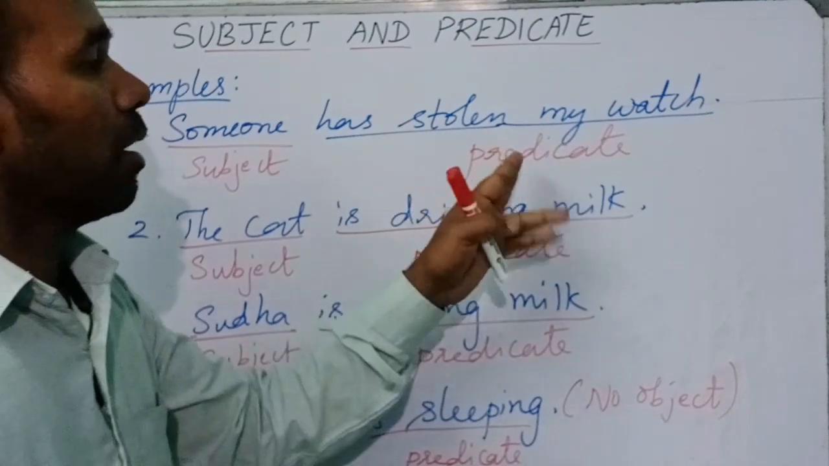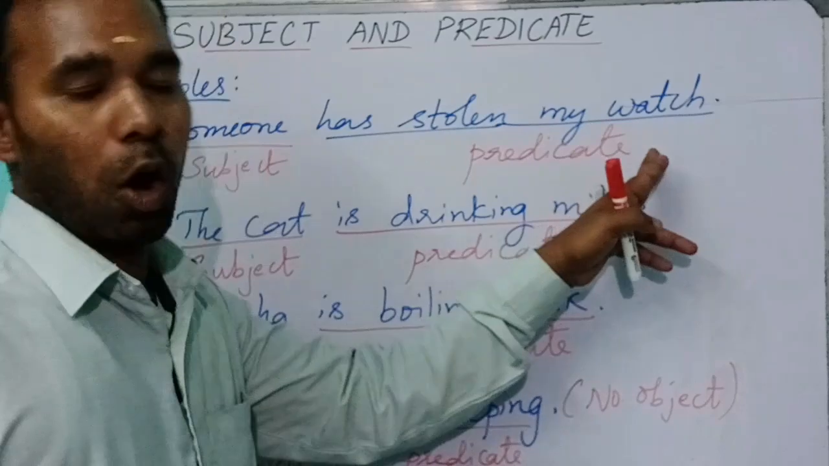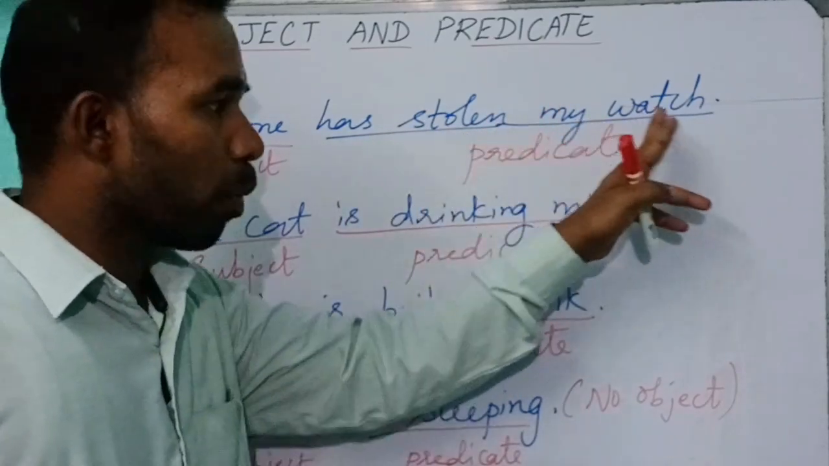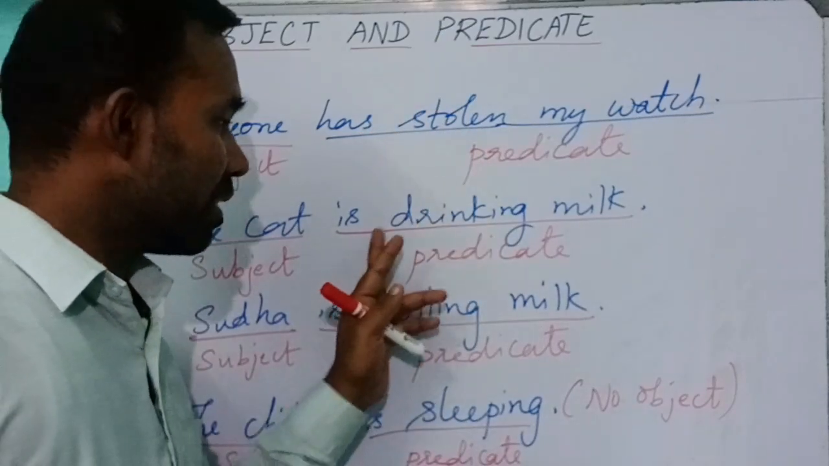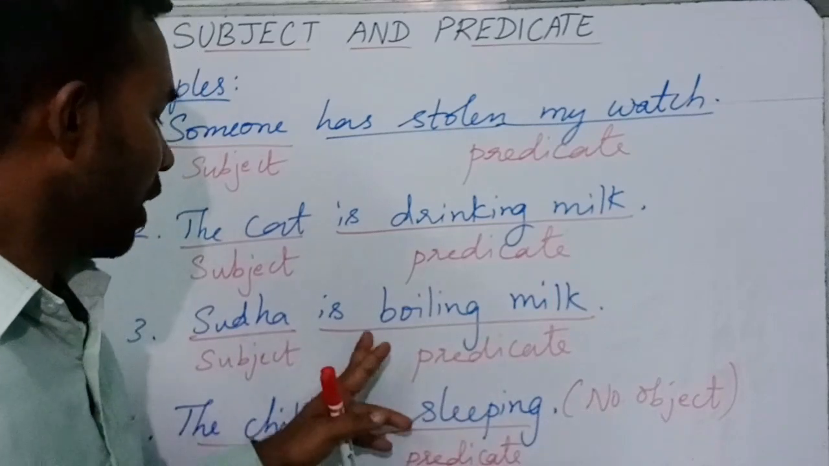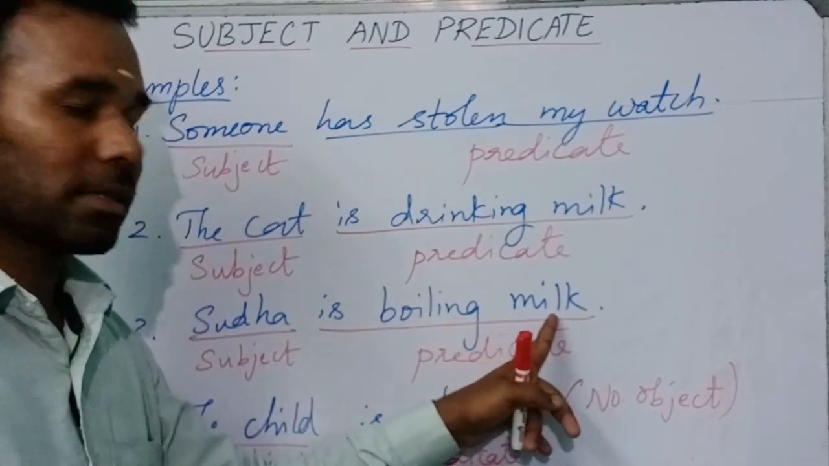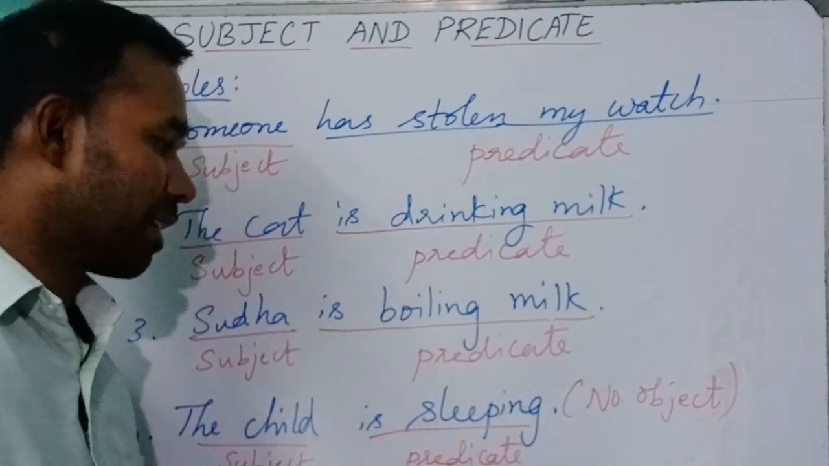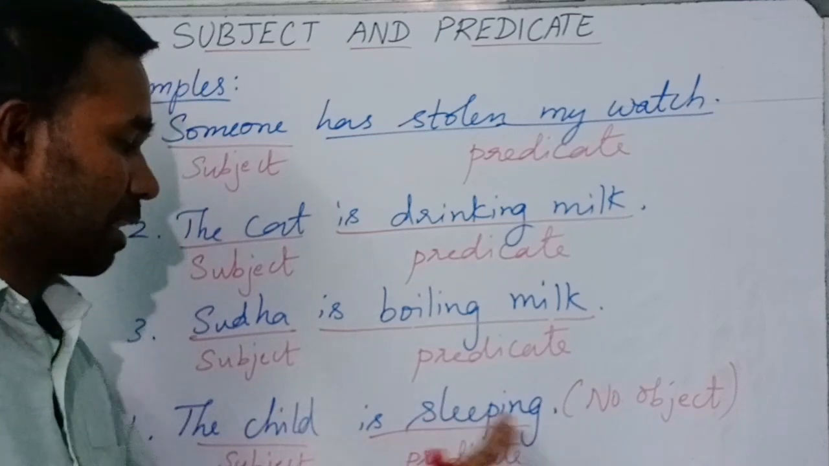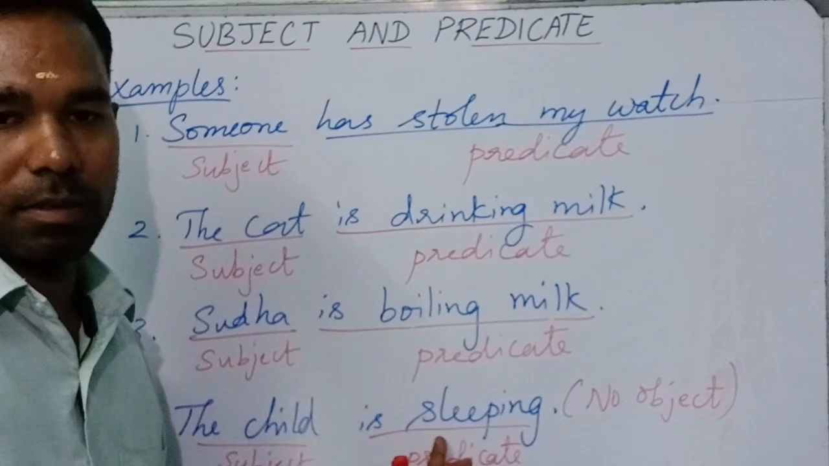A predicate can be divided into two parts, that is verb and object. Here, has stolen is the verb, my watch is the object. Here, is drinking is the verb, milk is the object. And in the third sentence, is boiling is a verb, milk is an object. But in the last sentence, the object is missing. So the child is sleeping, only a verb. It completes the meaning of the sentence. Thank you.